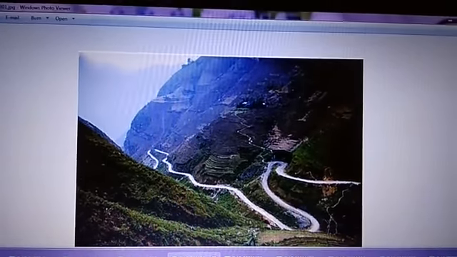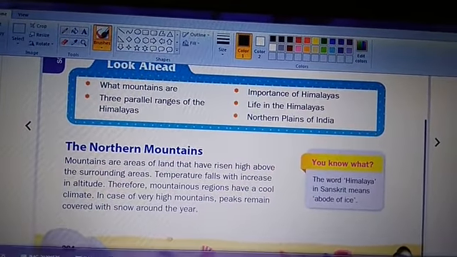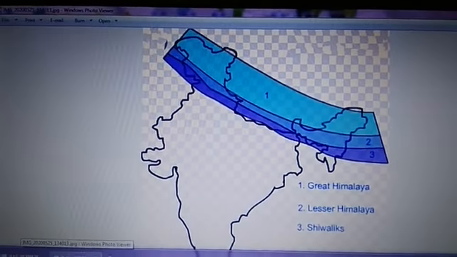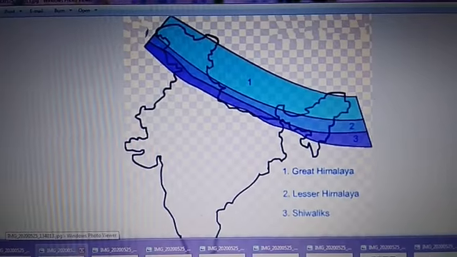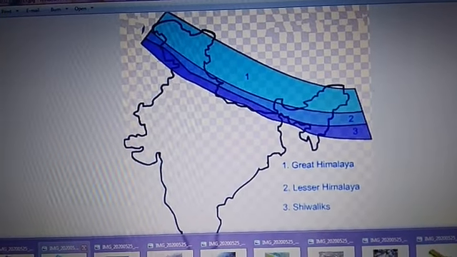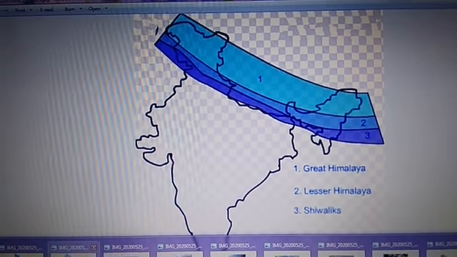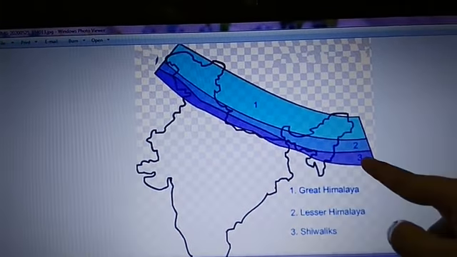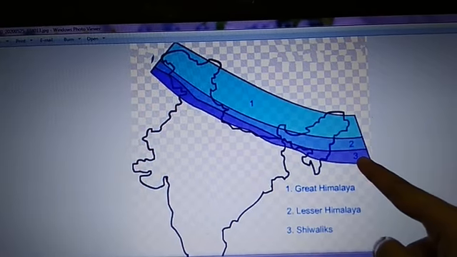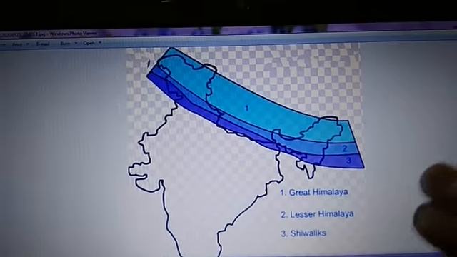Now coming to the lower Himalayas. The lower Himalaya is also known as Shivalik or the outer Himalayas. It is the southernmost range of the Himalayas. And this range has some special valleys.